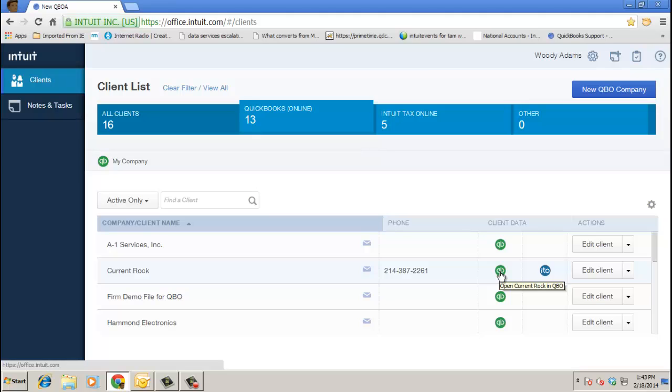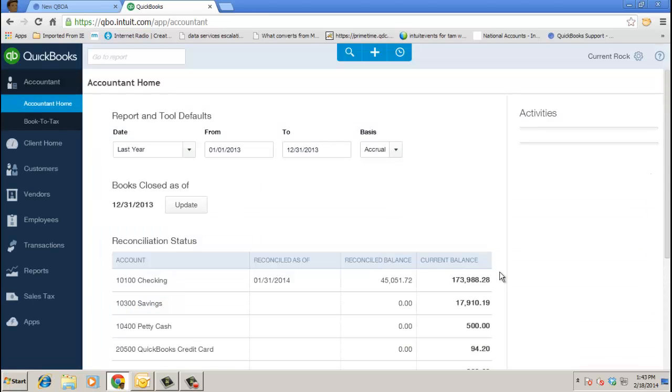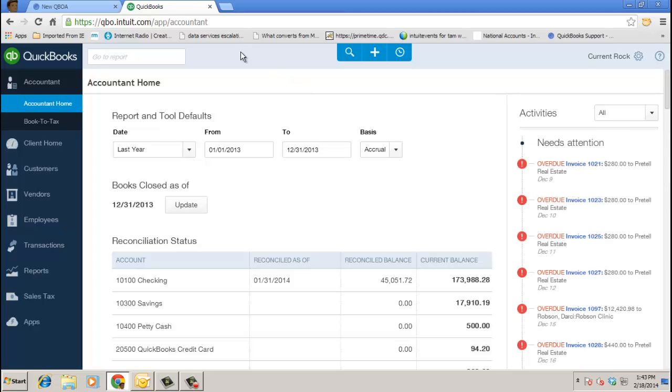Regardless if they have Simple Start, Essentials, or Plus, I will be in their file as the accountant, and I'll just quickly show some key accountant tools you might want to use before you happen to send the balances over to Intuit Tax Online. But let's launch the file from the new QBOA client list right now. As I mentioned before, and I'm using Chrome, I love that for all things QuickBooks Online. But if you were in Firefox or Internet Explorer 10, you would see another tab open up, and I'm in my client's QBO file. I'm in it there as the accountant user, or because the new QBOA, I can invite my staff, kind of going in as, say, a sub-accountant user to the client file.